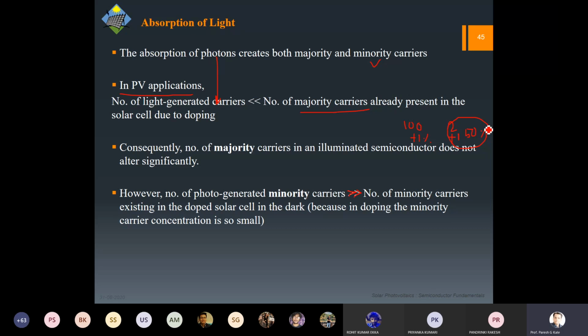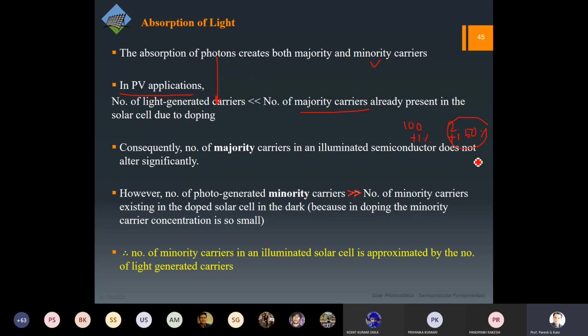Now, when you talk about the rectifier diode, exactly the opposite will happen, because there, if you remember, the P side is connected to the positive side. So you are introducing more holes over there. It means you are increasing the majority carriers itself by a significant amount. Okay, so the rectifying diode works on the majority concentration, the solar cell works on the minority carrier concentration.